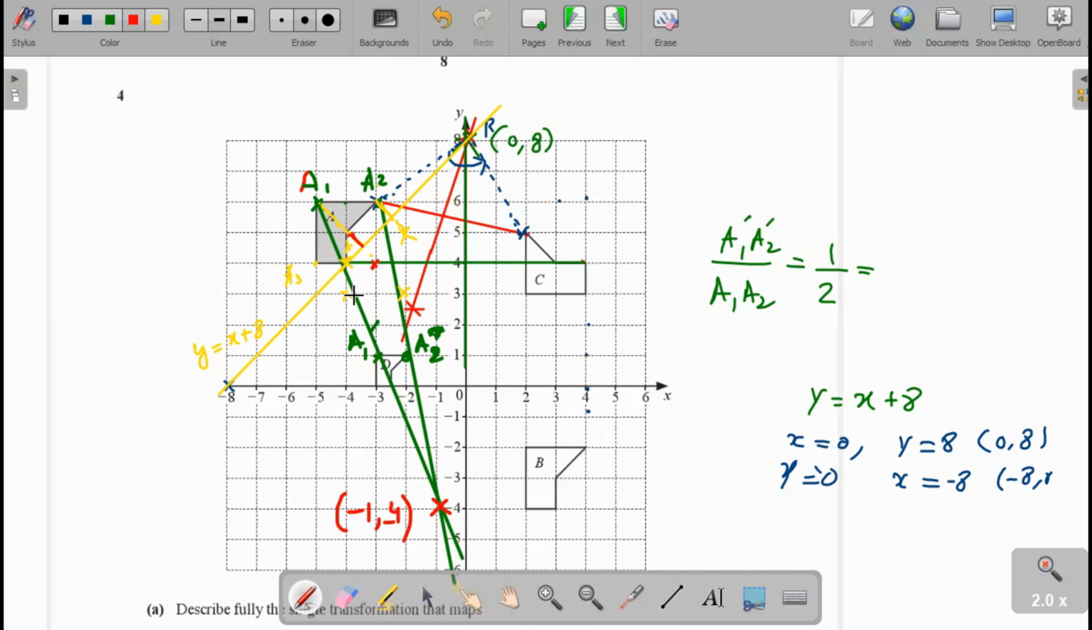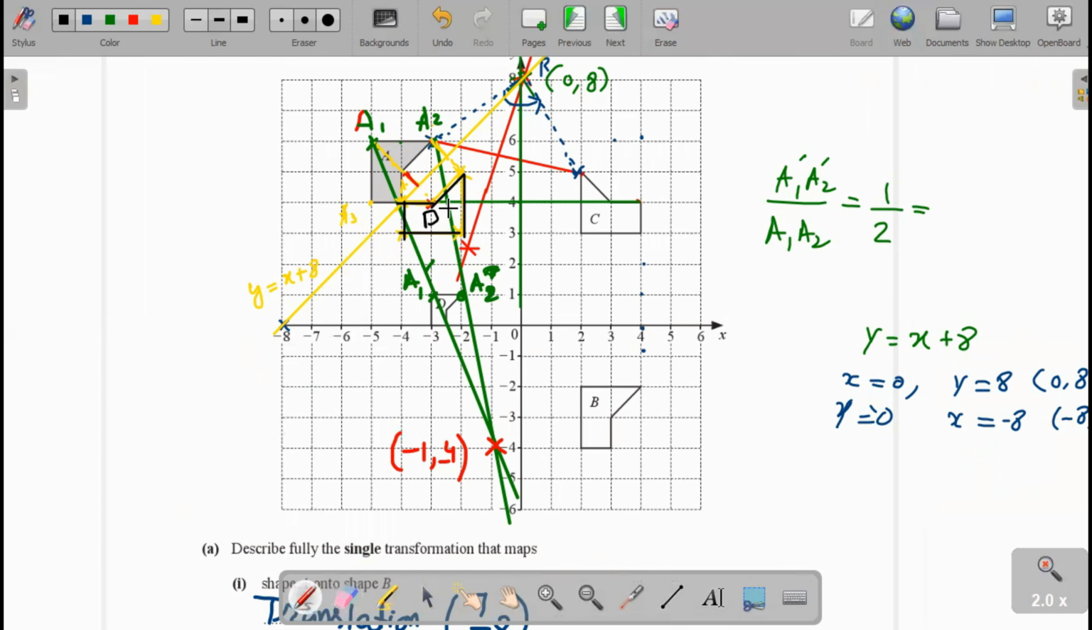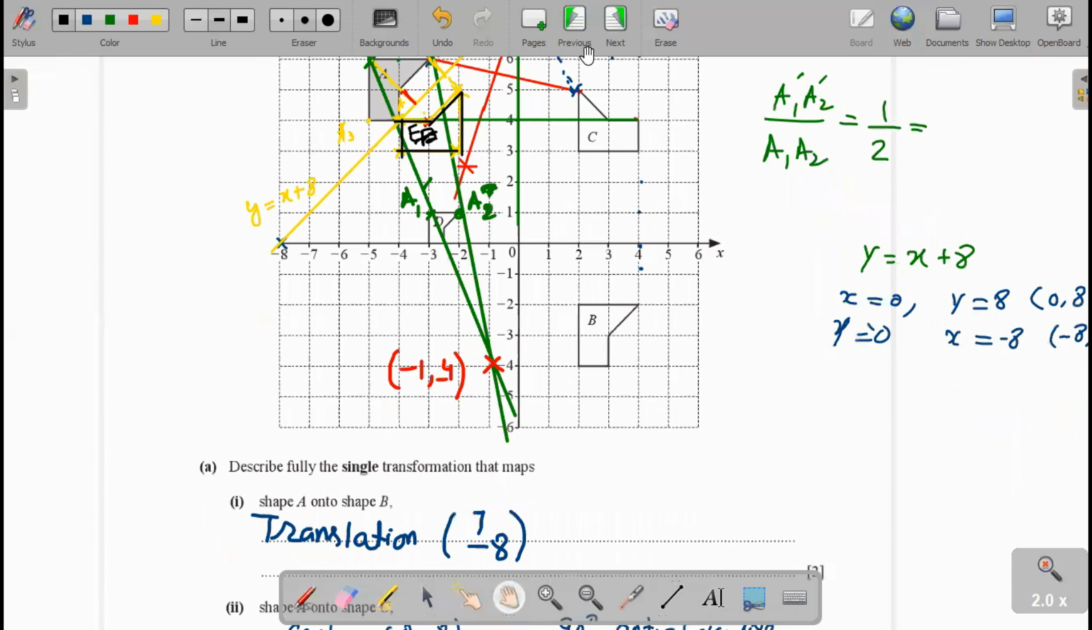Okay, now I join these points and this is the shape, we name it E. This is the reflection of shape A in the line y equal to x plus 8, which is E. Okay, now go to the next question.